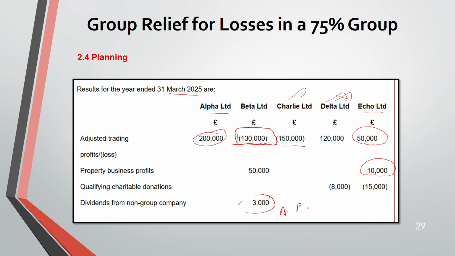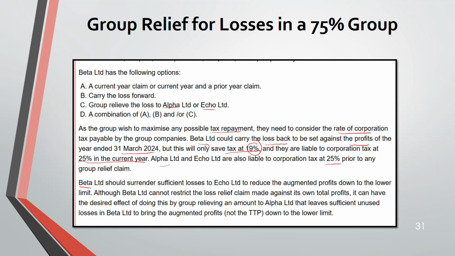So C is slightly above the limit. It is better to set off against E to bring down his augmented profit. So should surrender sufficient losses to E to reduce his augmented profit down to the lower limit.